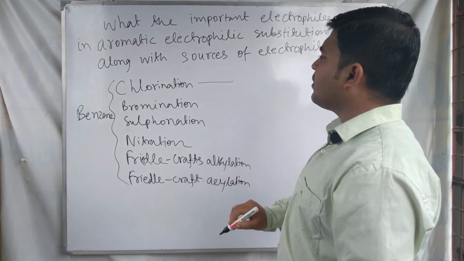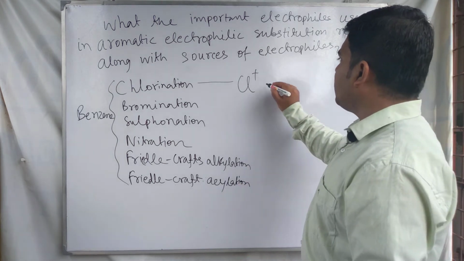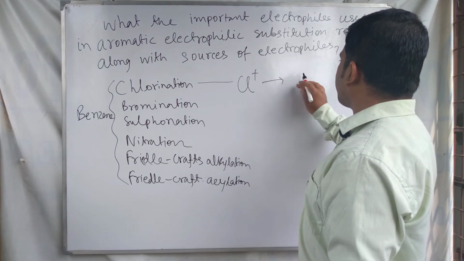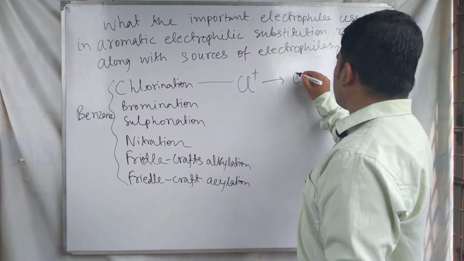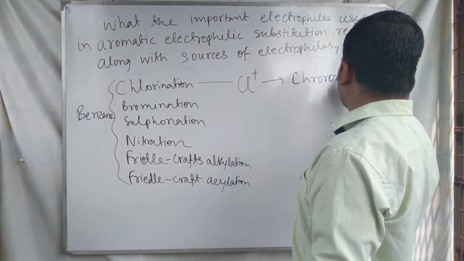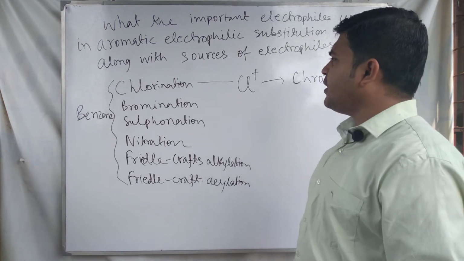For the chlorination of benzene, the electrophile is Cl plus, called the chloronium ion.